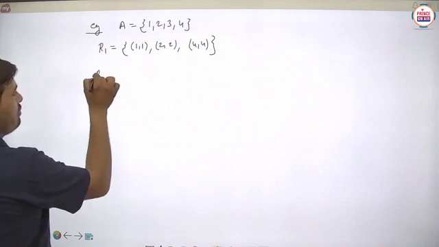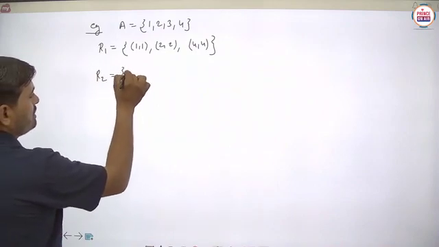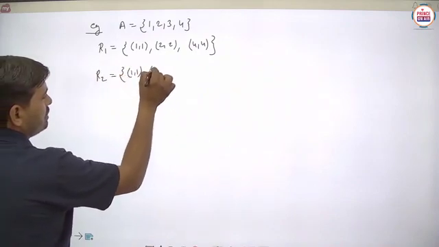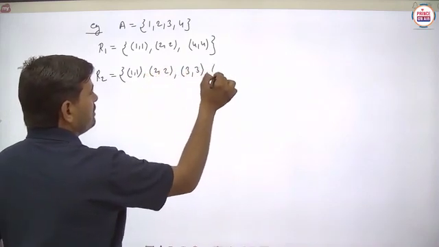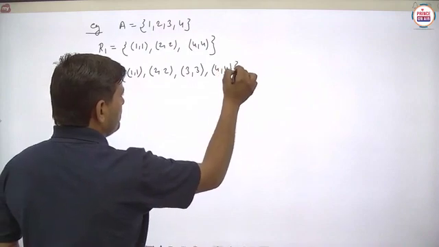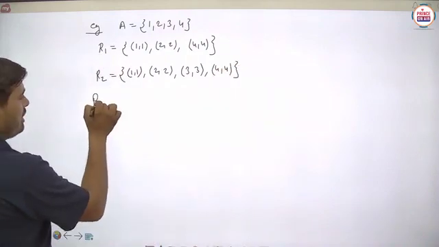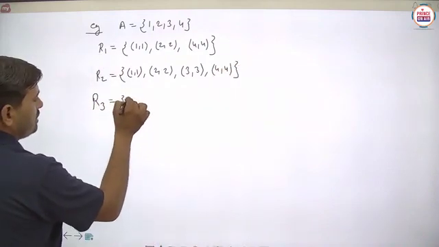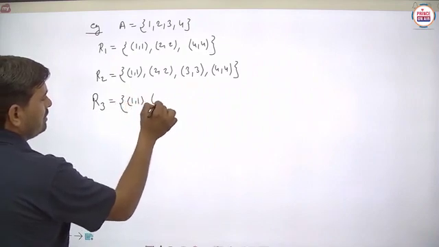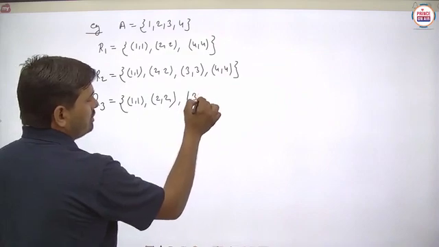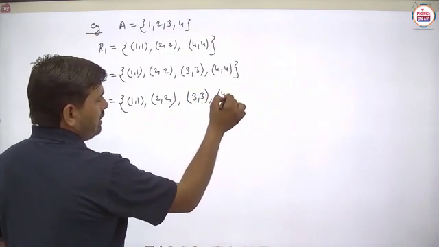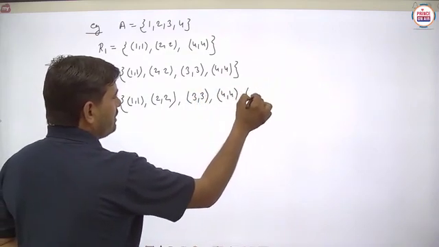Next R2 we have to take here. So R2 is 1,1; 2,2; 3,3; 4,4. Next we have to take the relation R3. So R3 is again 1,1; 2,2; after that 3,3; after that 4,4. And after that 1,3. Is it to be clear?